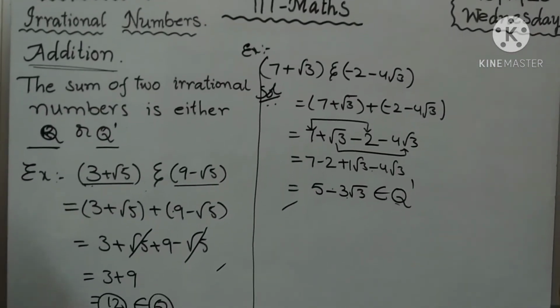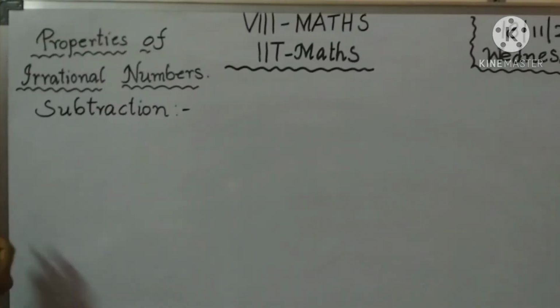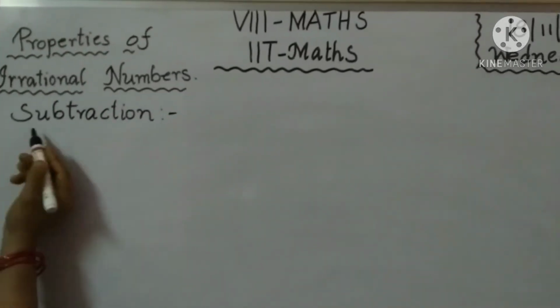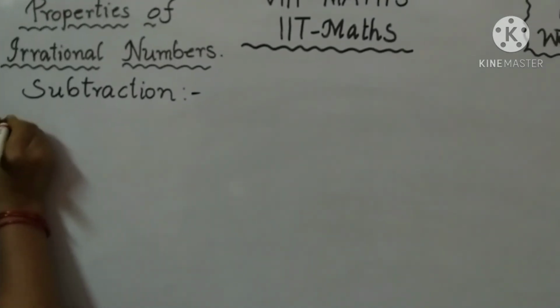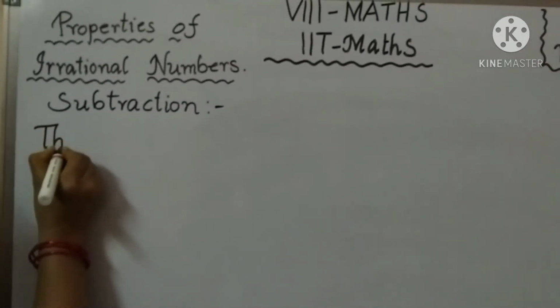Next one is the subtraction. Next one, properties of irrational numbers, subtraction. Okay children. So here the difference means subtraction.